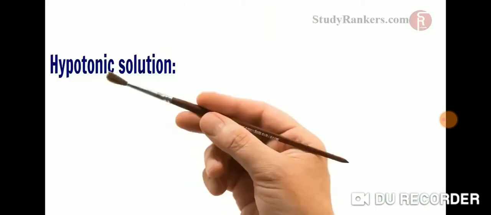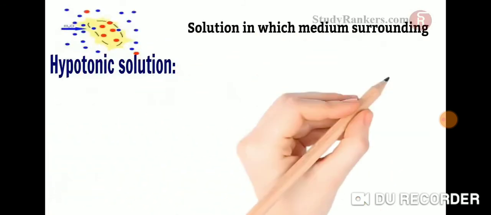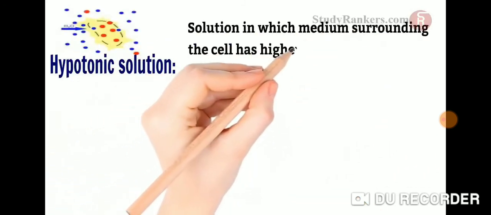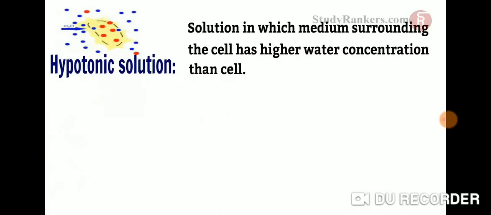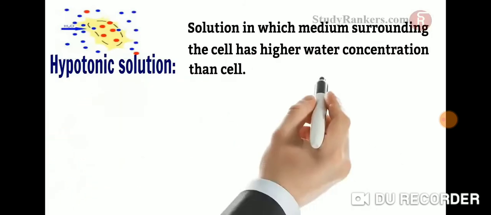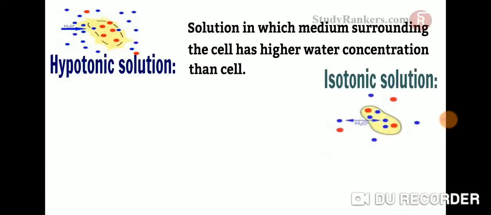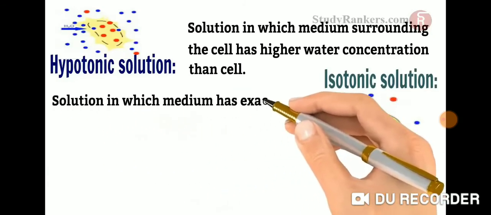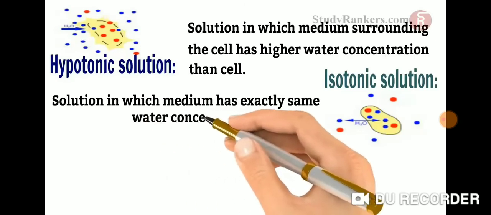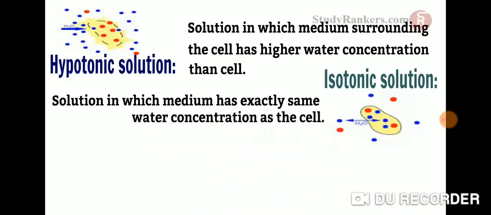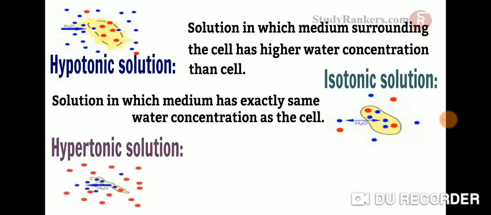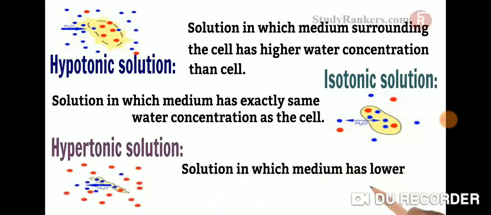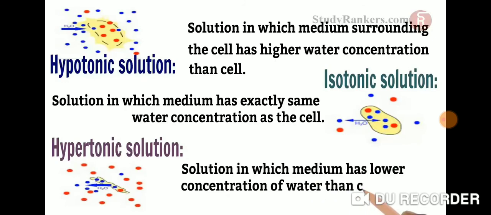Hypotonic solution: a solution in which the medium surrounding the cell has higher water concentration than the cell. Isotonic solution: a solution in which the medium has exactly the same water concentration as the cell. Hypertonic solution: a solution in which the medium has lower concentration of water than the cell.